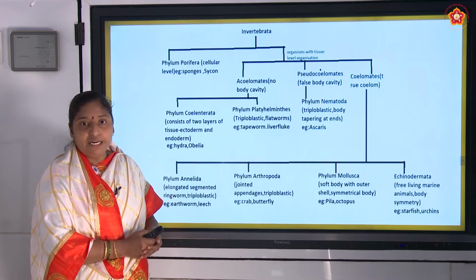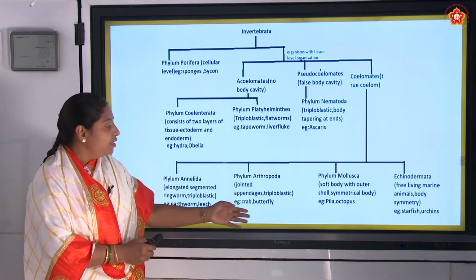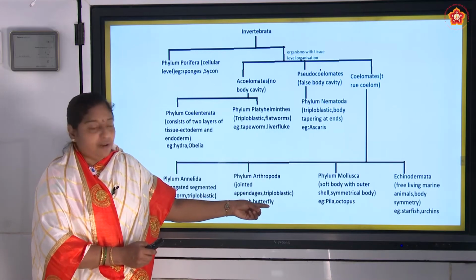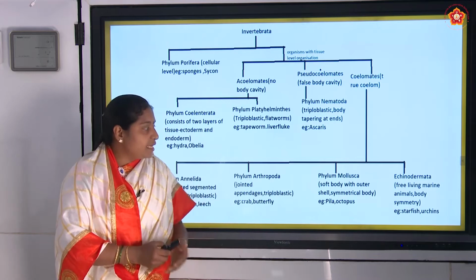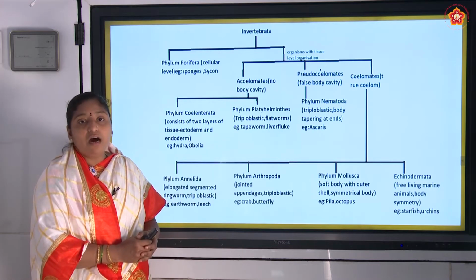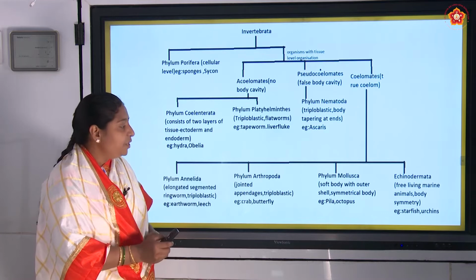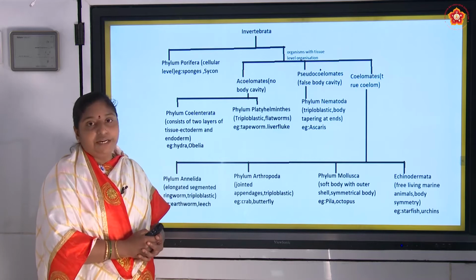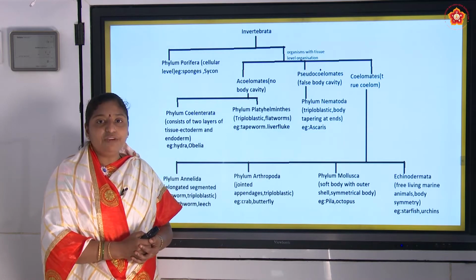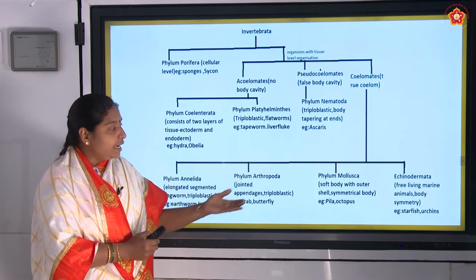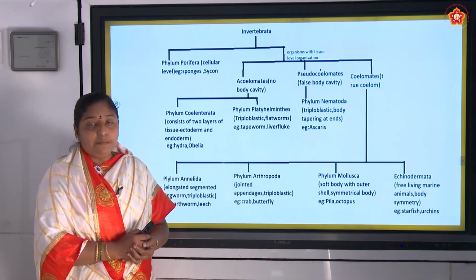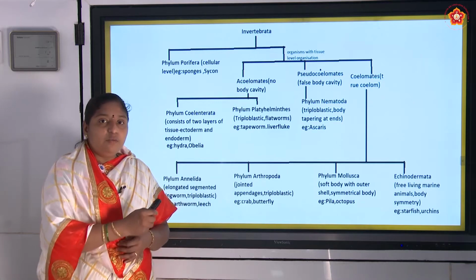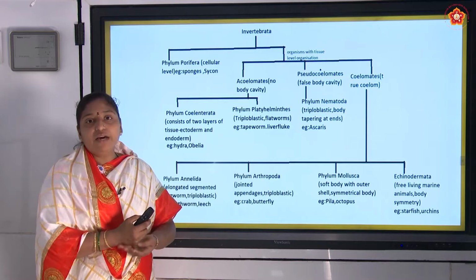Next is phylum Arthropoda. They have jointed appendages, and these are also triploblastic in nature. Example, crab, butterfly. The next is phylum Mollusca, with a soft body and hard covering shell. Example, Pila, octopus. And the last is Echinodermata. All are free living marine organisms and radial body symmetry is seen. Example, starfish and sea urchins.